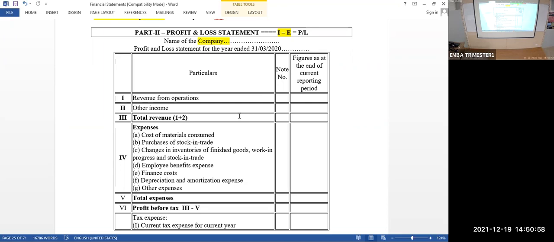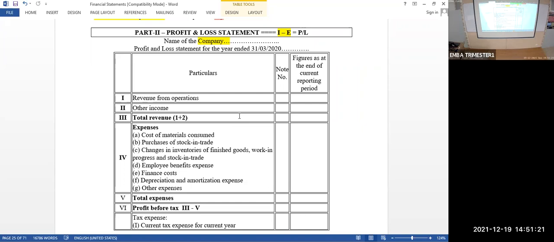Okay. Next, finance cost. Interest and bank charge. Suppose you have paid interest 5,000 rupees. Bank has charged 2,000 rupees as bank charge. All those things will come under finance cost. Any cost which is relevant to loan or any finance.